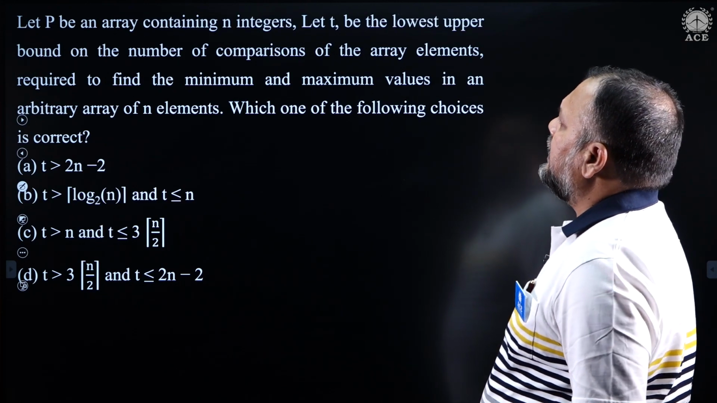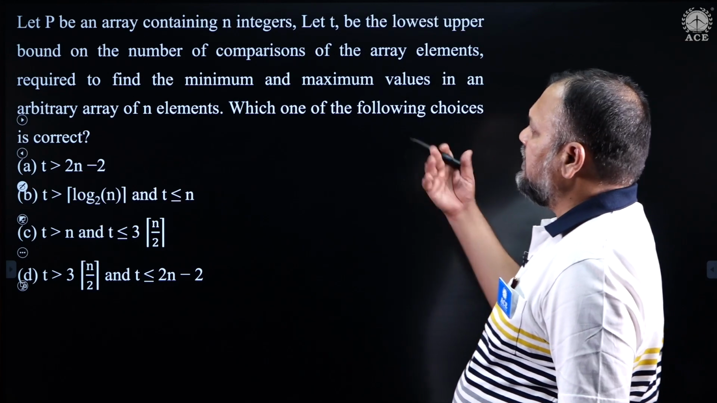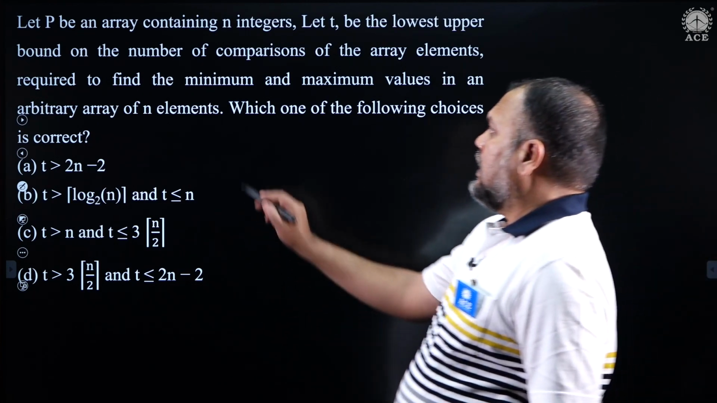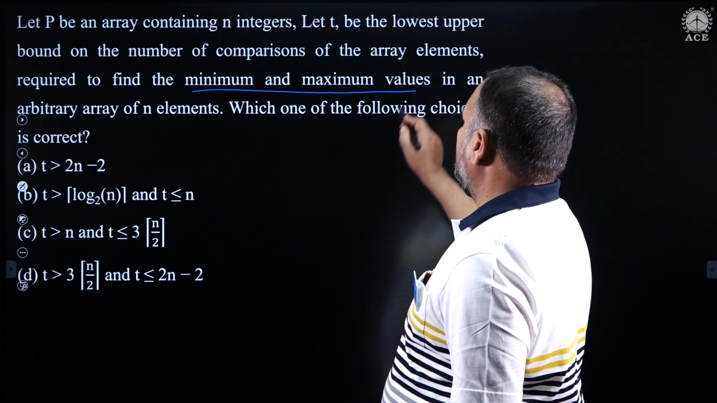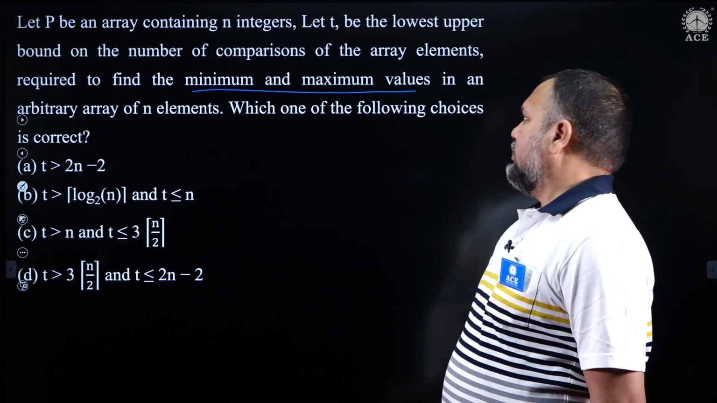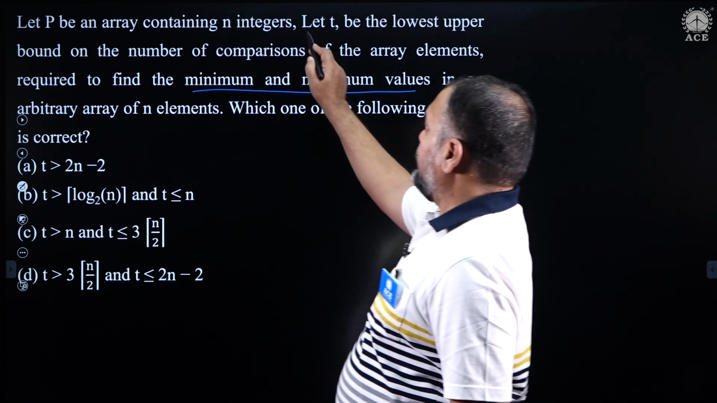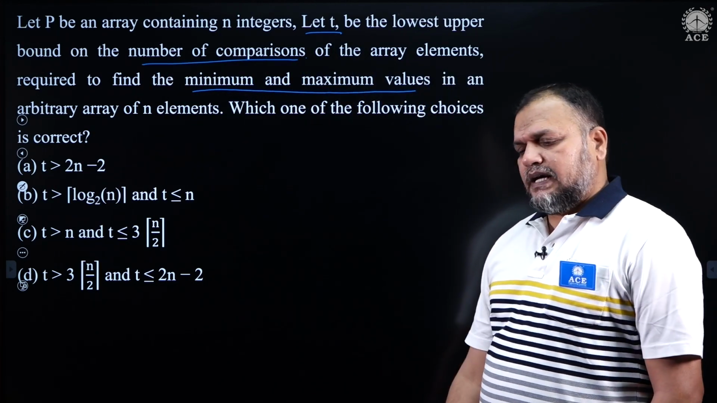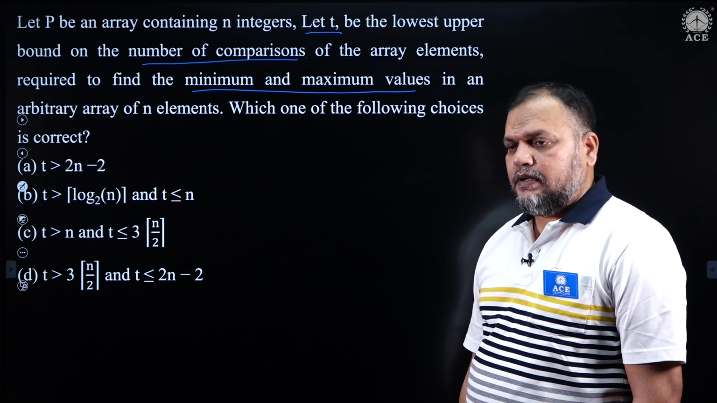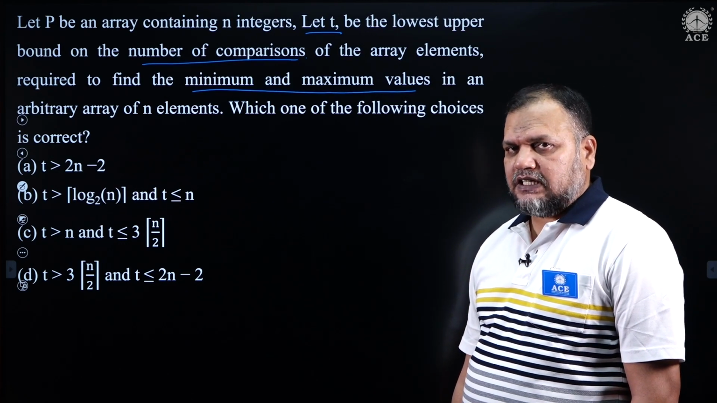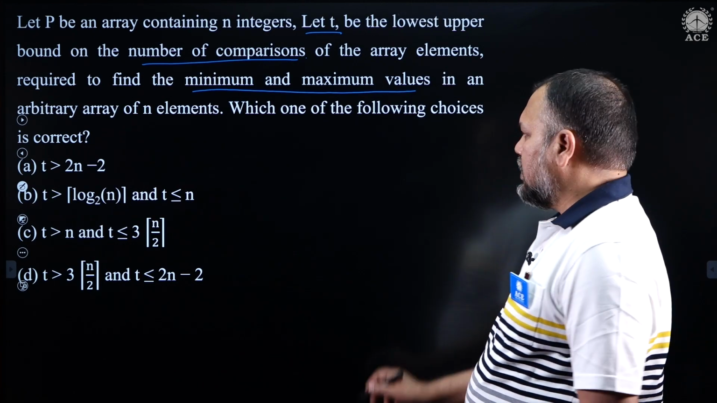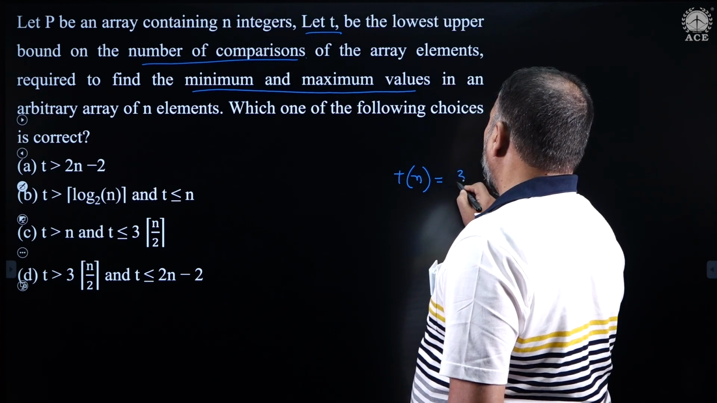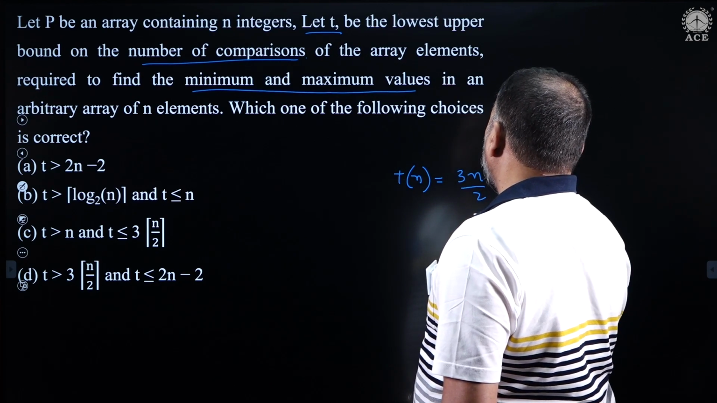Let P be an array containing n integers. Let T be the lowest upper bound on the number of comparisons of the array elements required to find the minimum and maximum both in an array of n elements. Which of the following choices? So T is the number of comparisons. We have seen this straight away using divide and conquer, and the number of comparisons T of n we derived in the classes, if you remember, as 3n by 2 minus 2.